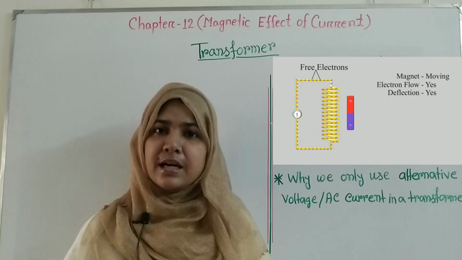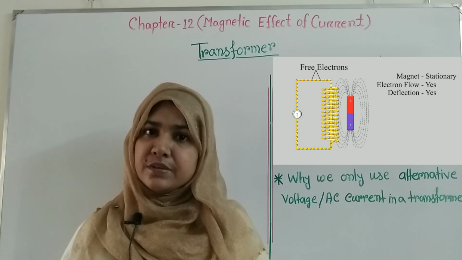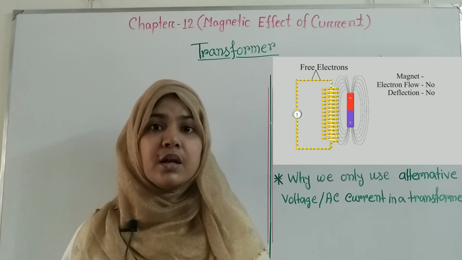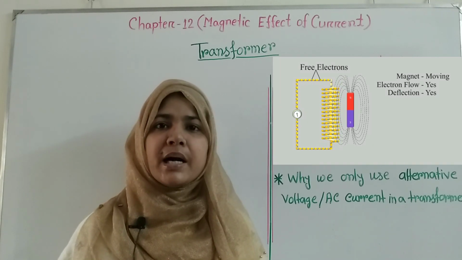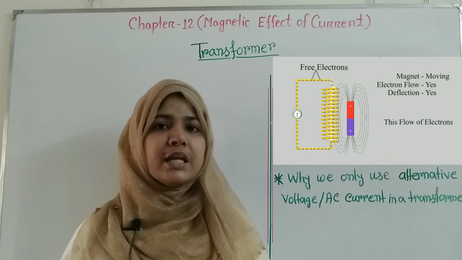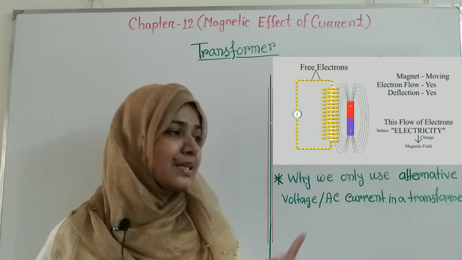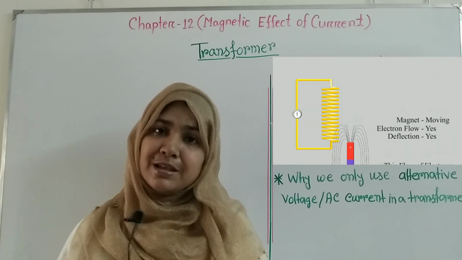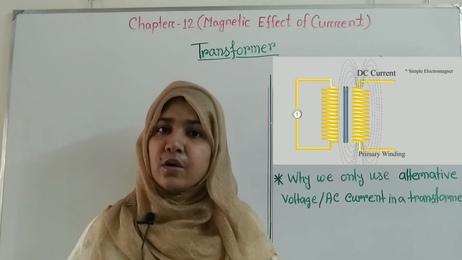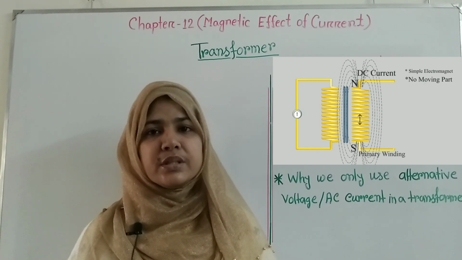DC current means direct current. That is, there is no change in the direction of the current. And if the current doesn't change its direction, then that primary coil will act like a stationary bar magnet. And you know that a stationary bar magnet cannot induce any current in the secondary coil. But when we use AC current or alternating voltage in the primary coil, AC means alternating current, which is a type of current that changes its direction with time.